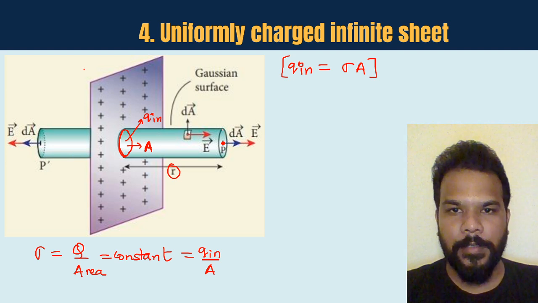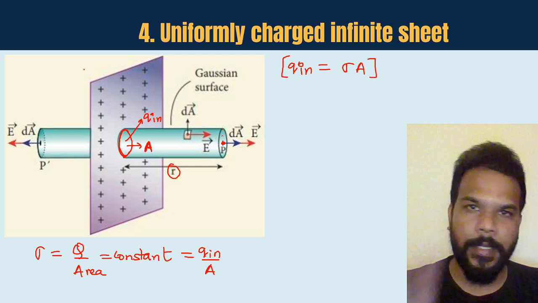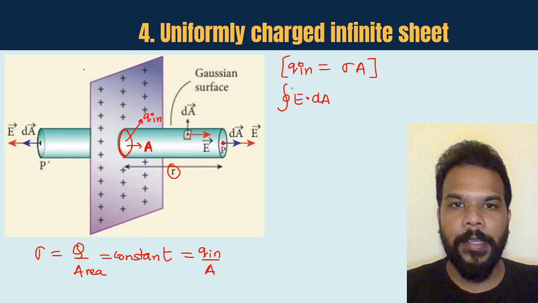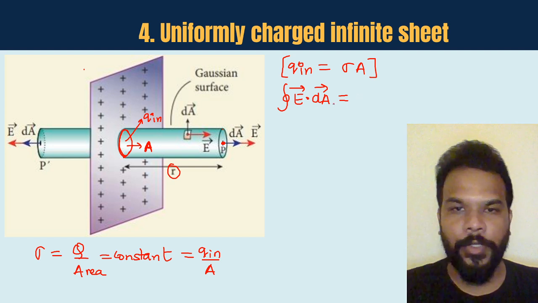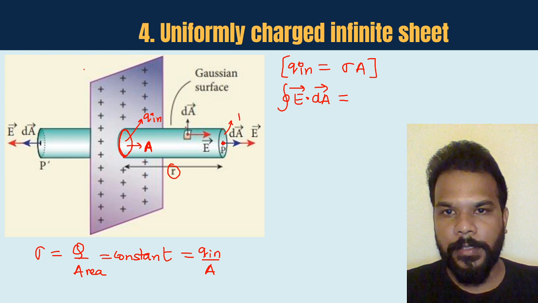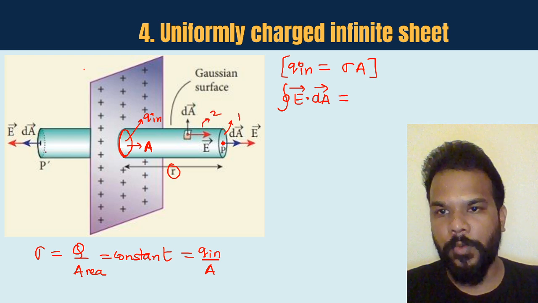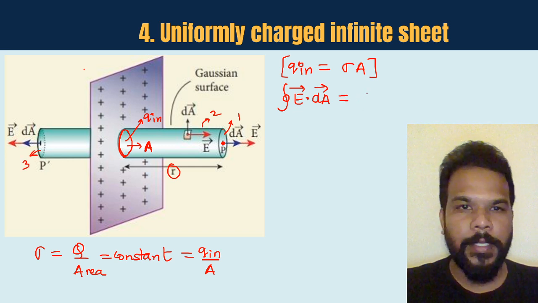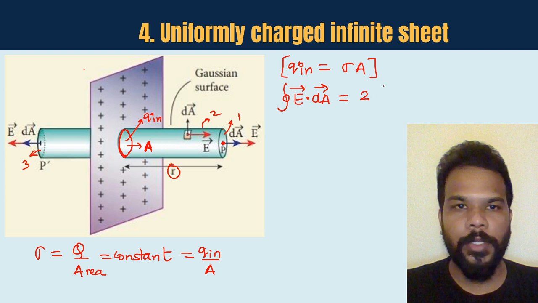In this Gaussian surface, there are again three such surfaces. So again, if I divide E dot dA for the closed integral, it will get divided into three areas. This one is area number 1, this is the curved surface area number 2, and this is your circular section area again 3. So you can see that there are two such circular areas which are 1 and 2.